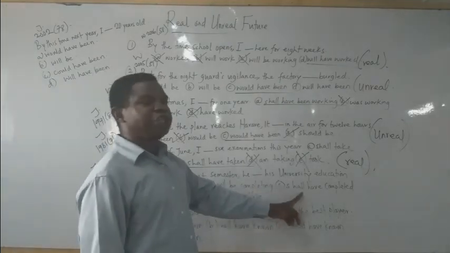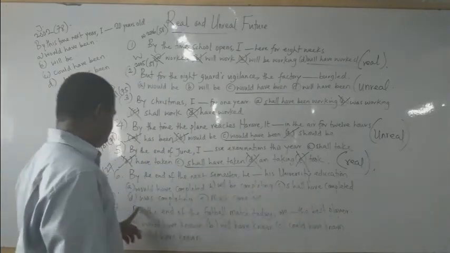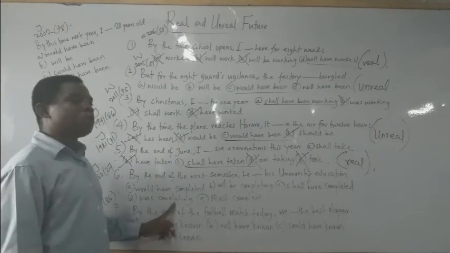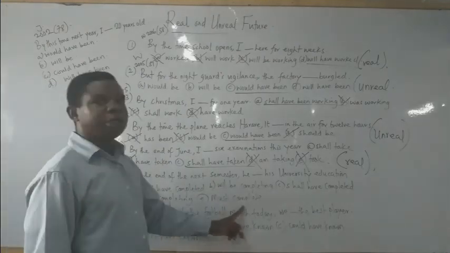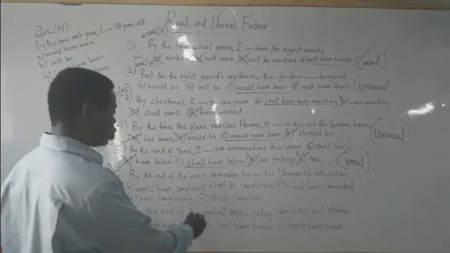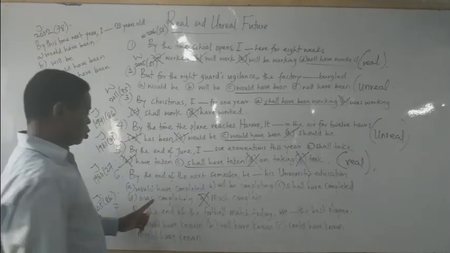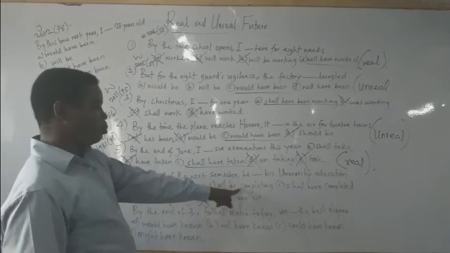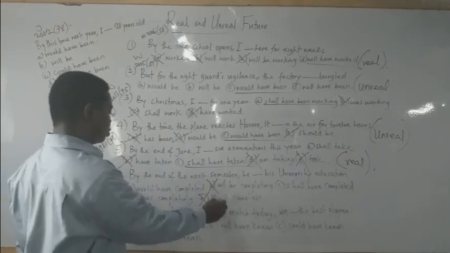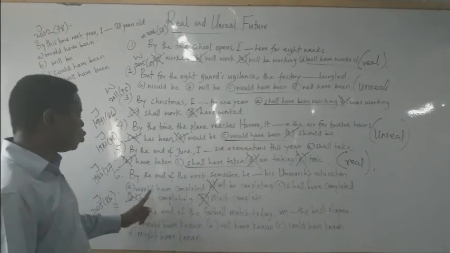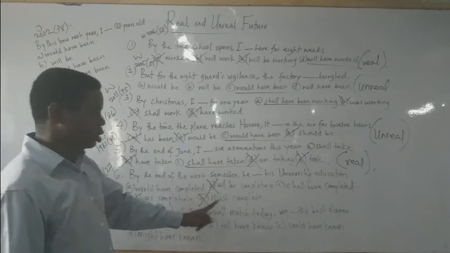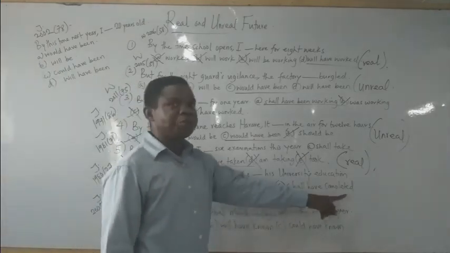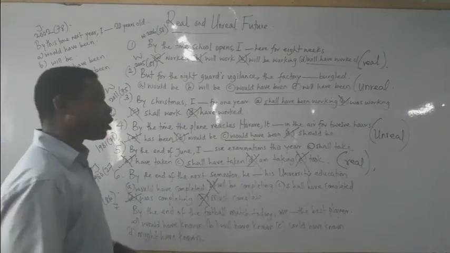C, he shall have completed. D, he was completing. Then E, he must complete. Option E is out. Option D is out. Option B is out. Then I have would have completed, shall have completed. The two options are correct.